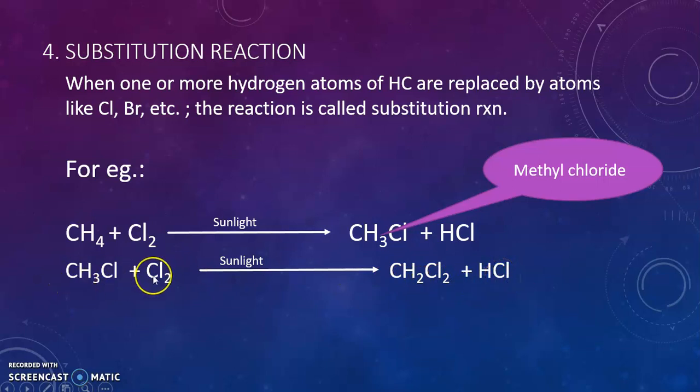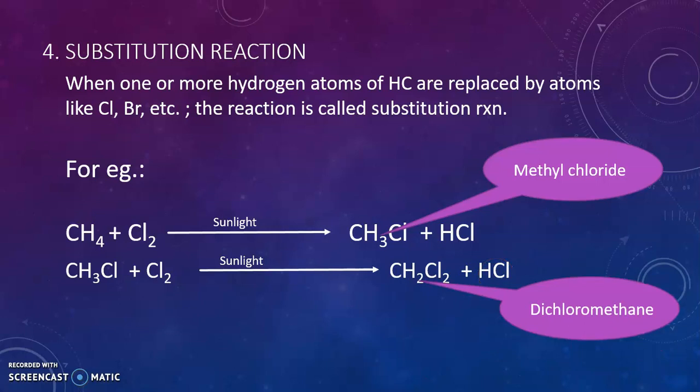One hydrogen from here and one chlorine from here gives you HCl. What is the name of the product? The name of the product is dichloromethane. This is a very important solvent. It is well known by the name DCM. So this reaction can continue until all the hydrogen atoms get replaced by chlorine atoms.